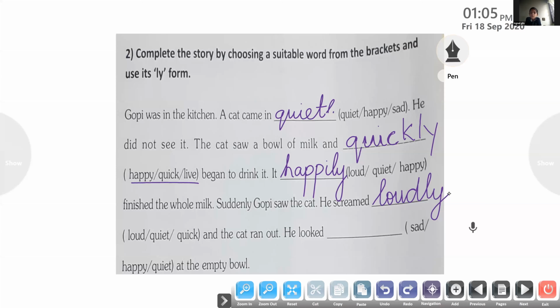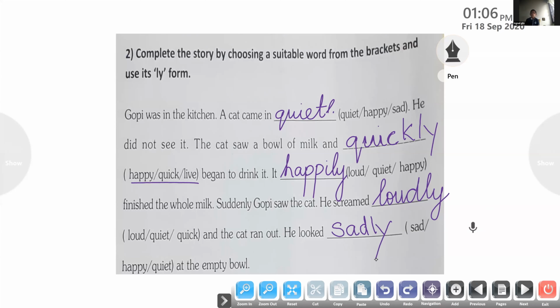When he saw the empty bowl, how did he feel? Happy? Sad? Quiet? You felt very sad. So what do we have to write here? He looked sadly at the empty bowl.